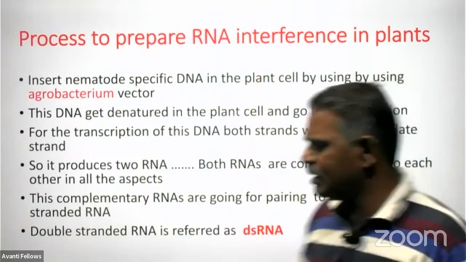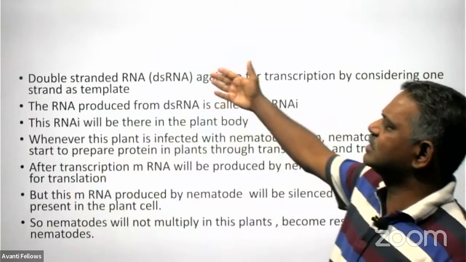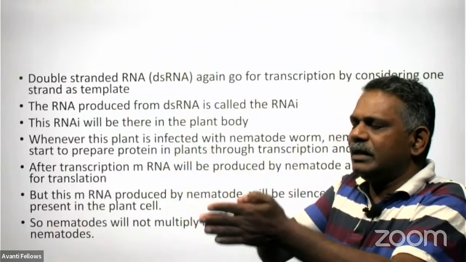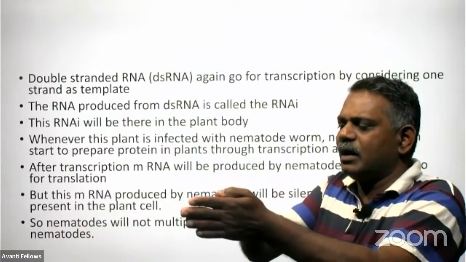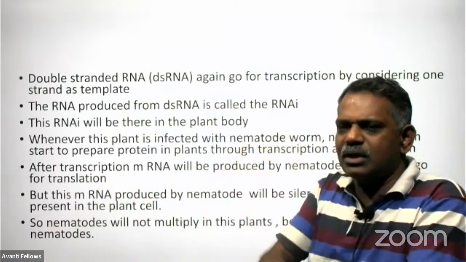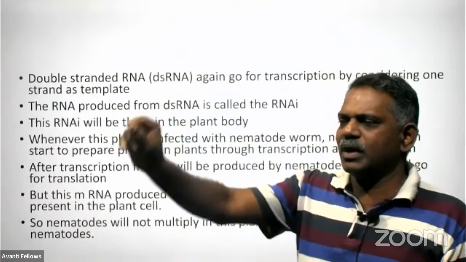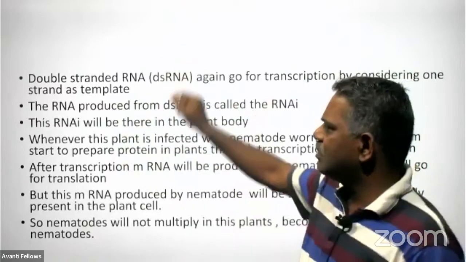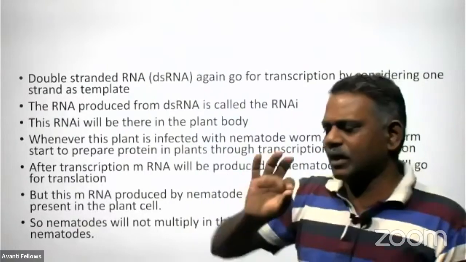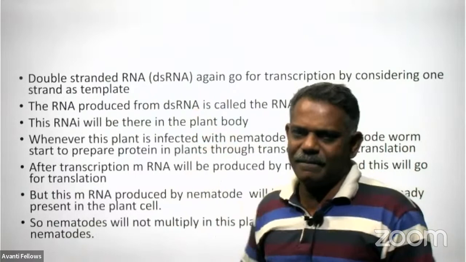This dsRNA again goes for transcription because it functions exactly like DNA, being double stranded. Here the double stranded RNA goes for denaturation and separation. But during this transcription, only one strand acts as a template. That 3' 5' strand of the double stranded RNA works as the template, and it produces a single RNA there. And that only we call the RNAi.